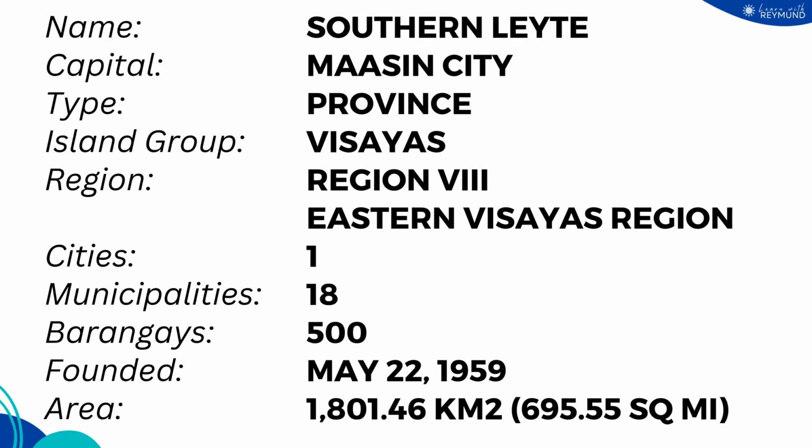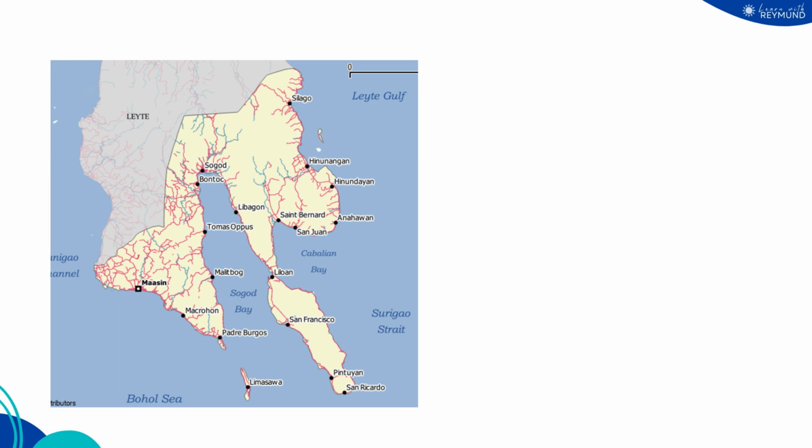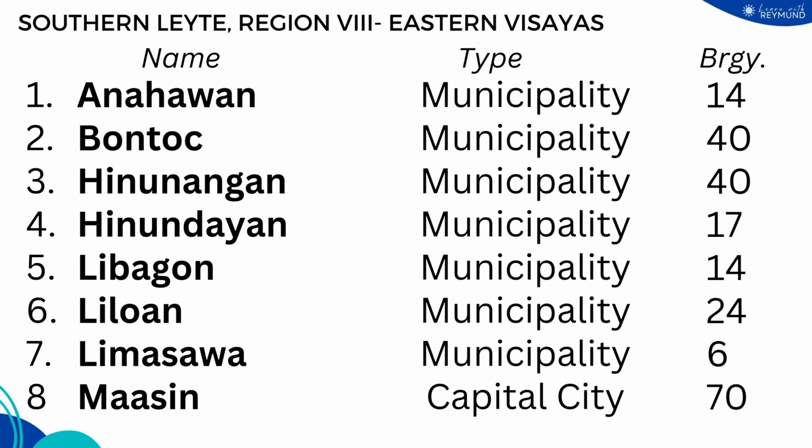The total land area is 1,801.46 kilometers squared or 695.55 square miles. Southern Leyte is bordered clockwise from the north by Leyte, Leyte Gulf, Surigao Strait, Sogod Bay, Bohol Sea, and Canigao Channel. Here are the different city and municipalities comprising the province of Southern Leyte in Region 8 or Eastern Visayas.